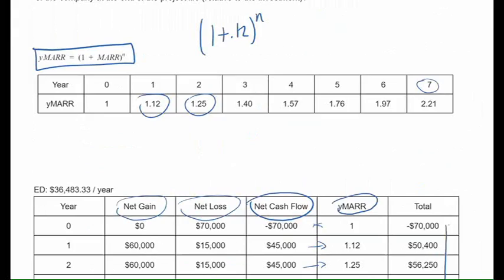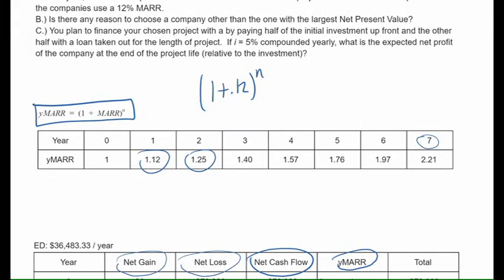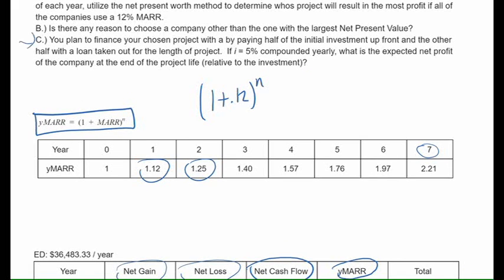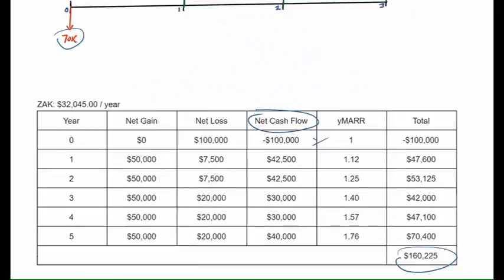Part C is asking, you plan to finance the chosen project. This is kind of focusing back on one of the earlier chapters, I believe chapter 1. You plan to finance your chosen project by paying half in the initial investment upfront and the other half on a loan taken out in the project. If i is 5% compounded yearly, what is the expected net profit of the company at the end of the project life relative to the investment?